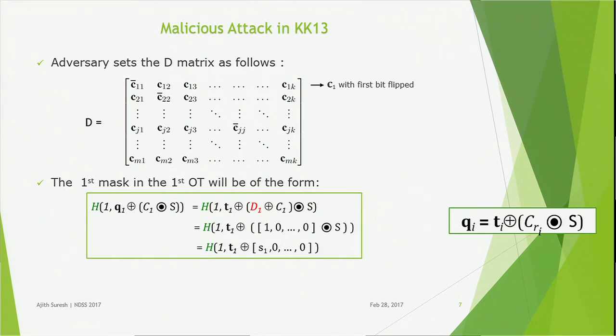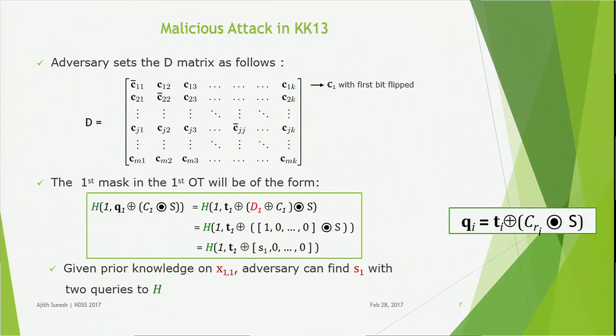When simplified, this becomes h of (1, T1 XOR a k-bit vector), where the first bit is S1, the first bit of vector S, followed by all zeros. Now, given prior knowledge about the underlying message x11, the adversary can find the value of this bit S1 with just 2 queries to the random oracle. This he can extend for k 1 out of n OTs, and the entire vector S will be leaked, and thus the security is broken.